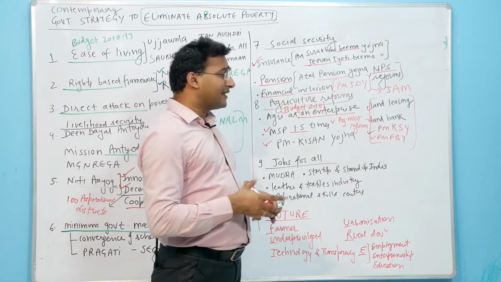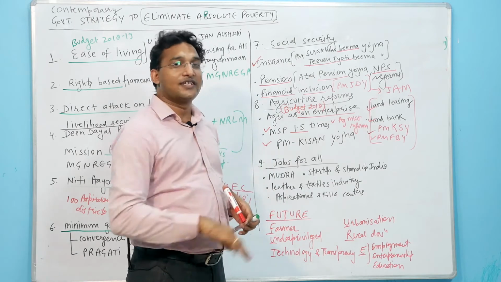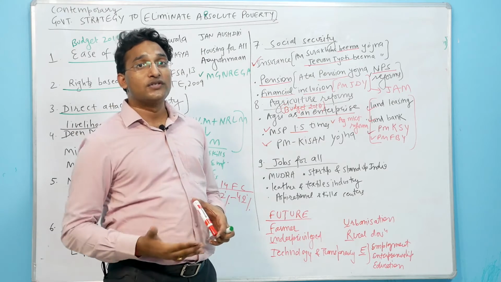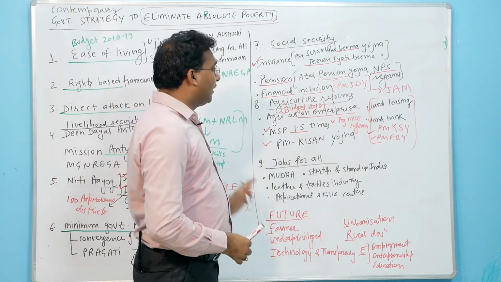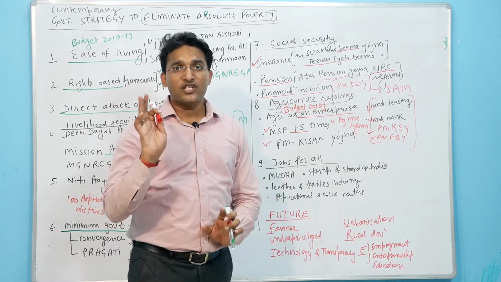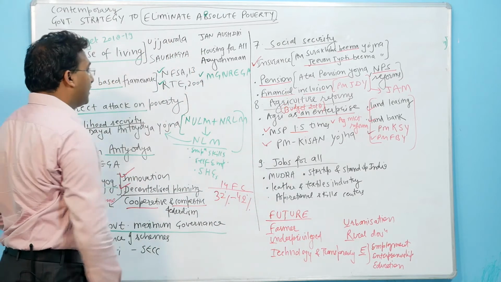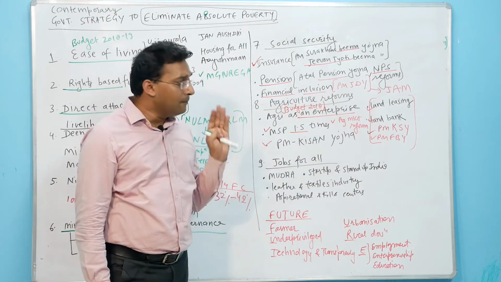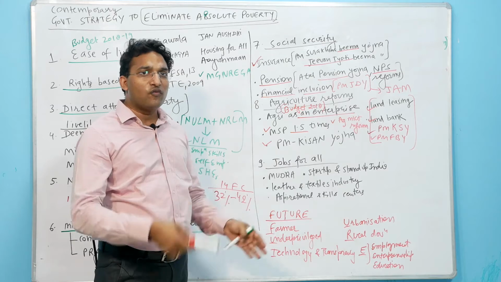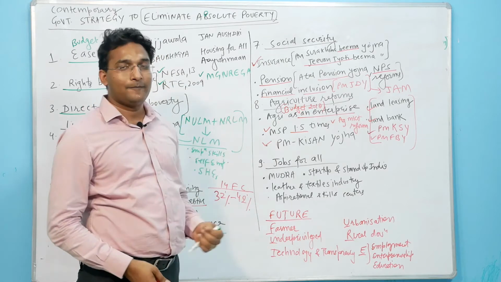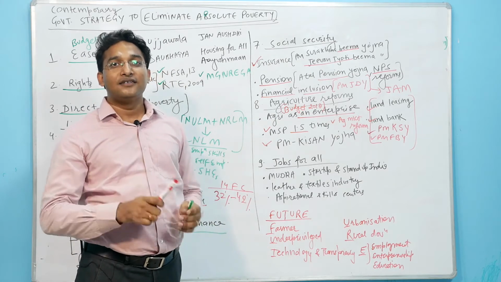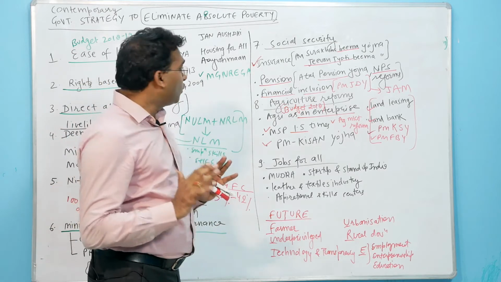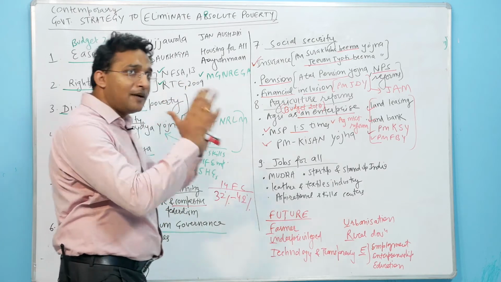So friends, as I discussed earlier also, we don't need to mention the schemes. We need to mention the perspective, and inside that perspective we can mention one or two schemes. So when I am providing all these points, don't worry friends. You can just mention these 6 points and maximum till the 7th point, and your answer will be complete. I am providing the maximum points so that if you forget one of these points, you can remember this point. Or if you are writing an essay, then you don't have a shortage of points. So even if you write these 6 points, your answer is complete.